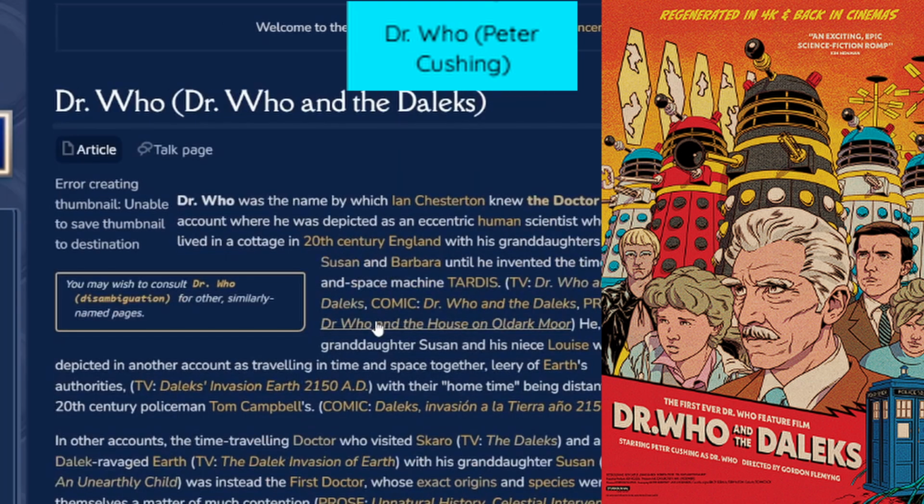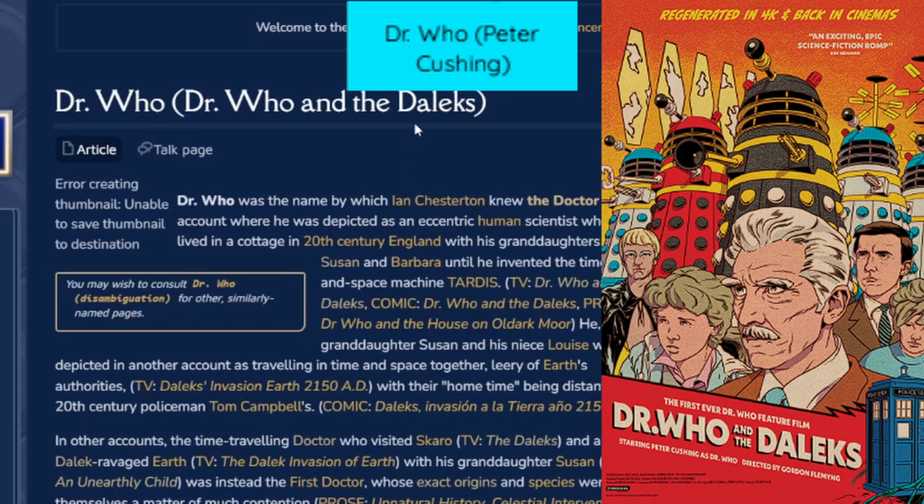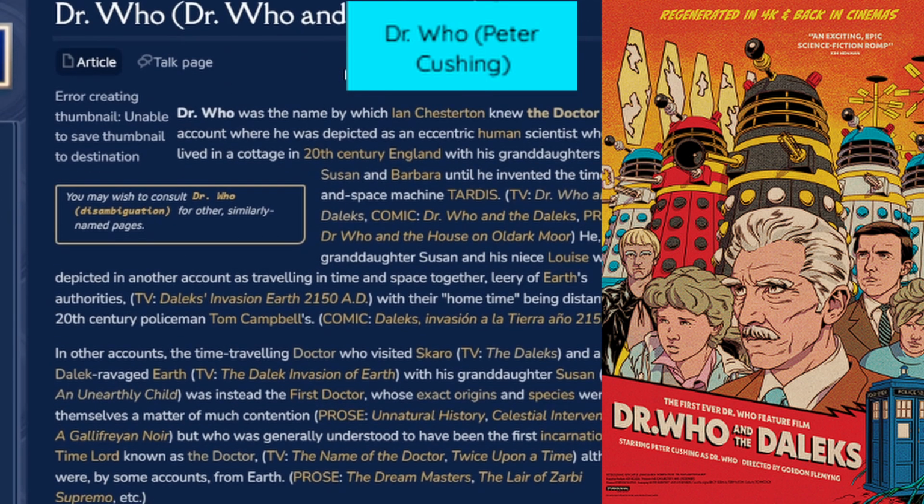I don't know why the images look like that. It was a recreation of the original episodes that had the Daleks in them, but it portrayed the Doctor as not an alien, not a Time Lord like we knew him. It portrayed him as a human scientist who built a TARDIS in his garden in 20th century England. It built a time machine, basically the time and space machine TARDIS.